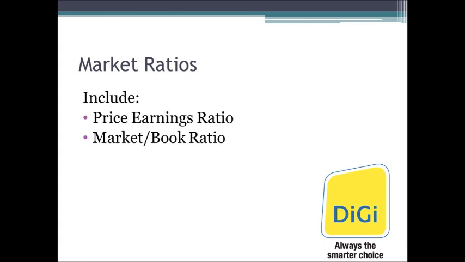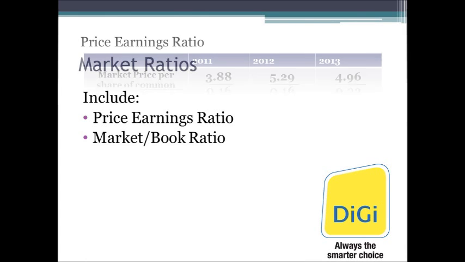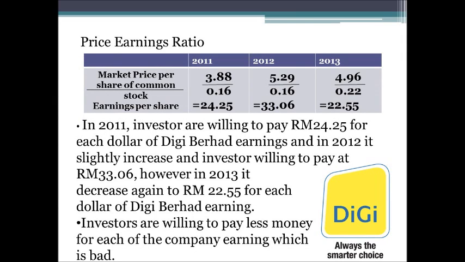And next, we are going to talk about market ratio, which includes price earnings ratio and market to book ratio. Price earnings ratio is the amount of money that investors are willing to pay for each dollar of the firm's earnings.